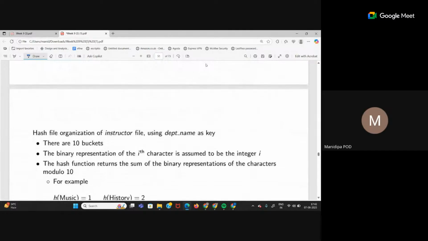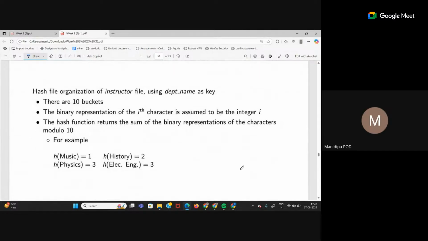Okay, this is all about static hashing. Now let's take some example. Why is it called static hashing? First of all, because the bucket size is fixed. The bucket size is always fixed. Your bucket can hold only a certain number of records, and also the number of buckets is fixed. So if you start with 10 buckets, while you are doing the hash table organization, you have those 10 buckets only. You cannot increase or decrease the number of buckets.